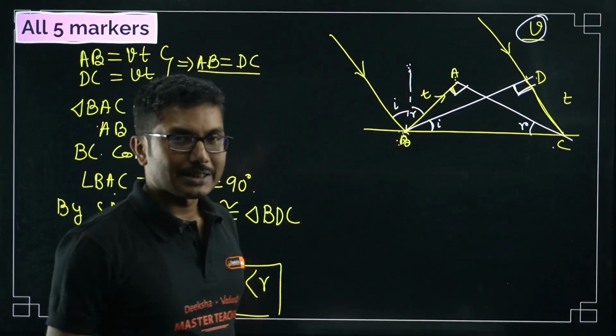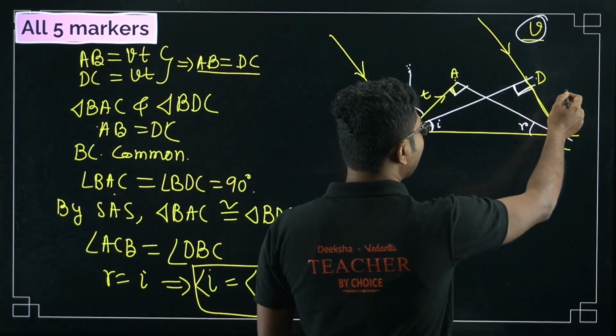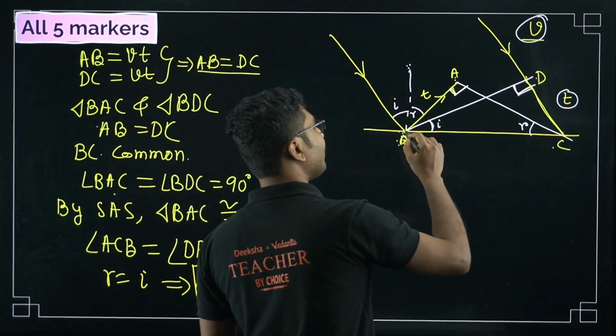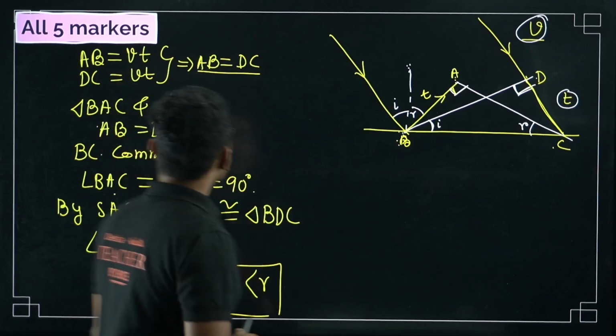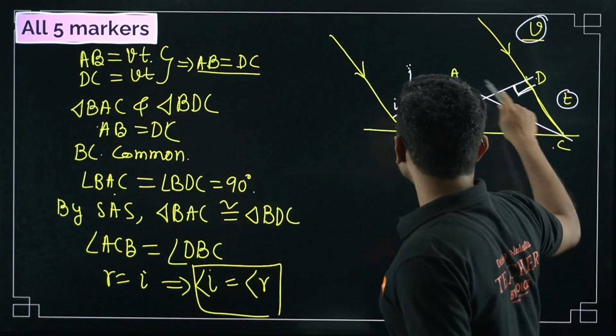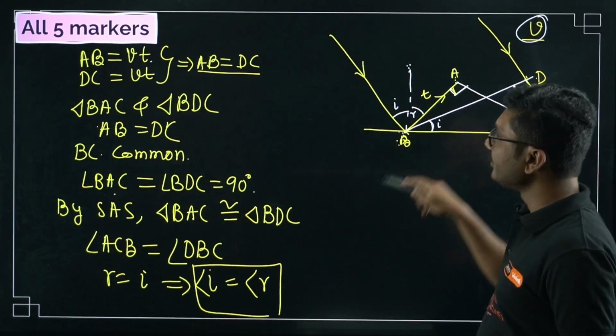Okay, wavefronts make a 90 degree angle with the rays, right? So now the time taken by the light to reach from here to here is t. Similarly, the time taken by light from here to here is also t. So the distance AB is Vt. AB is this distance, that is Vt.